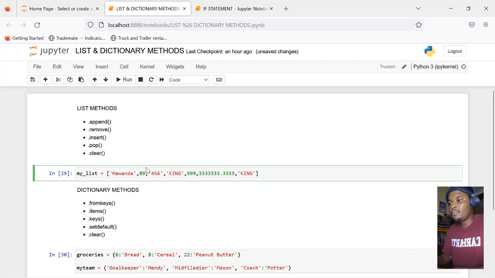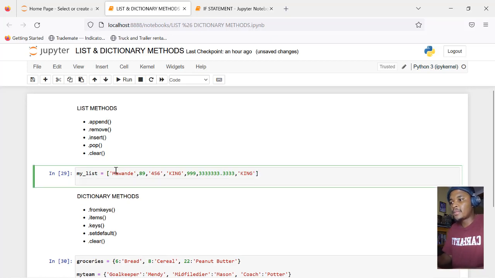It's got a string, a number, a string, a number, well, an integer, and this one is a float because it's got a decimal, right? If I want to grab something in my list, remember we spoke about indexing a list. These are elements of a list. It's got 1, 2, 3, 4, 5, 6, 7 elements.